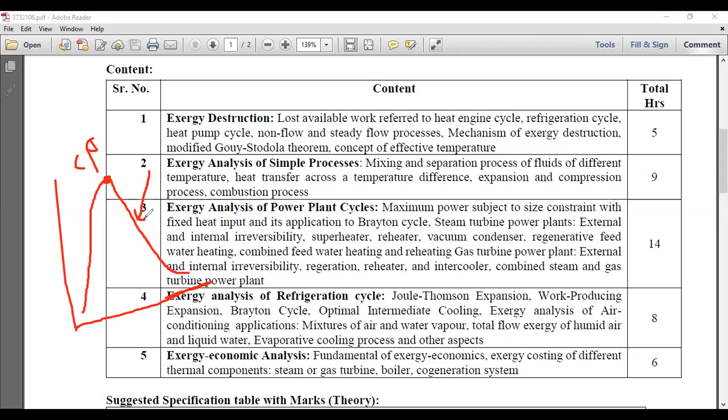Vapor, good. This is the saturated vapor curve, and this is the saturated liquid curve. At this point you will find 100% liquid at any pressure, and this is the diagram of T versus S.